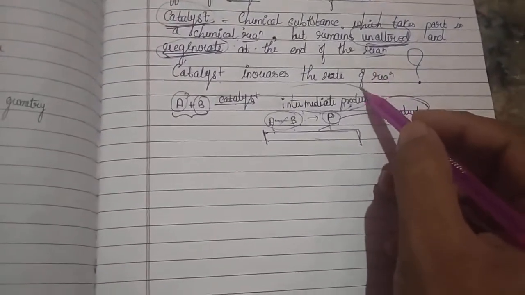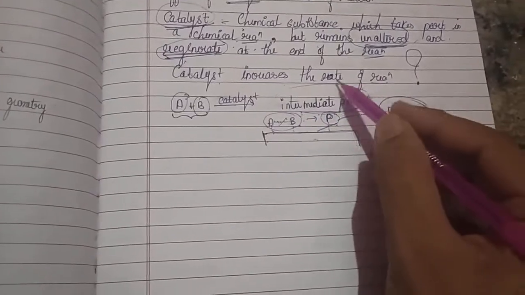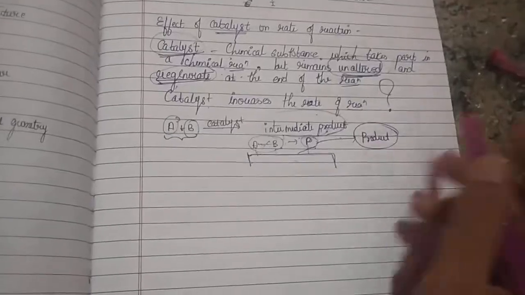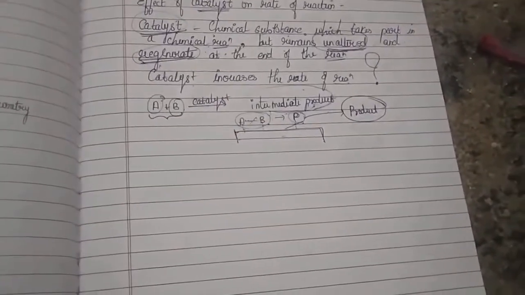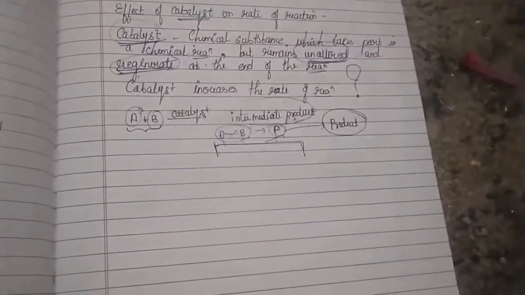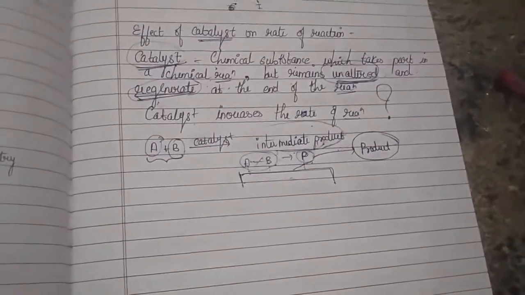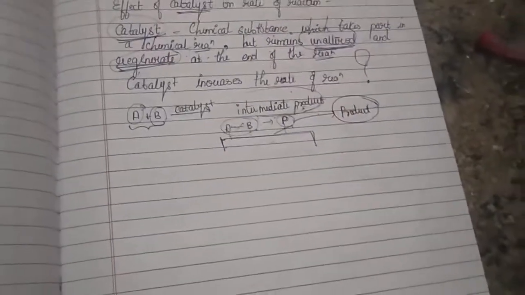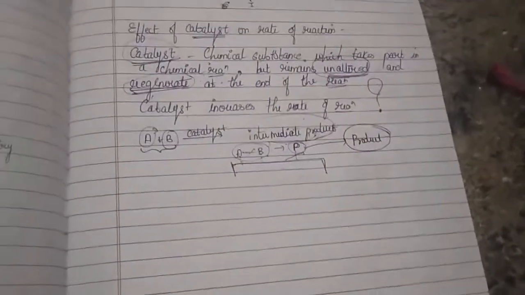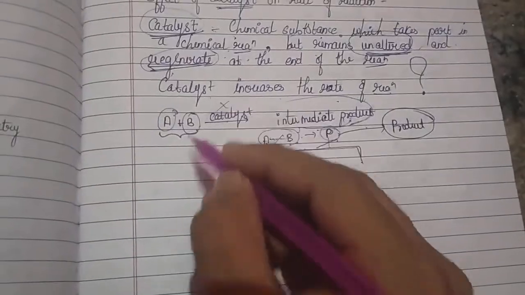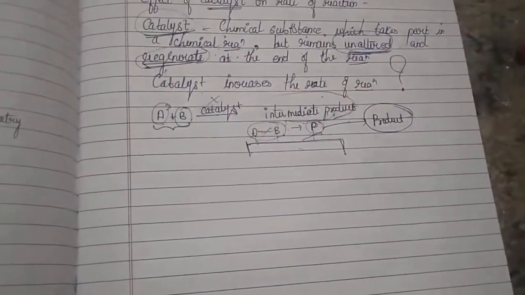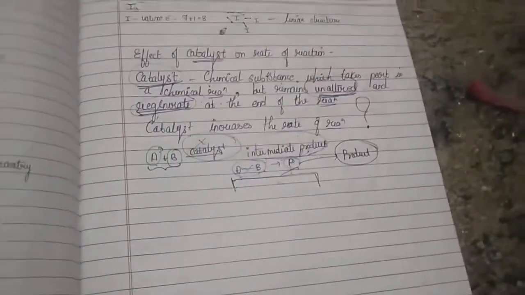So now they are breaking off, and when that intermediate complex breaks off, you will be getting a final product. So this is what we can say is favoring the rate of the reaction. Now the question arises: okay sir, you said it is coming, it is sitting, it is forming the bond, it is breaking and it is going. Of course, when I am using it without a catalyst also, two molecules react and I will get the product. Then what is the use of this catalyst?